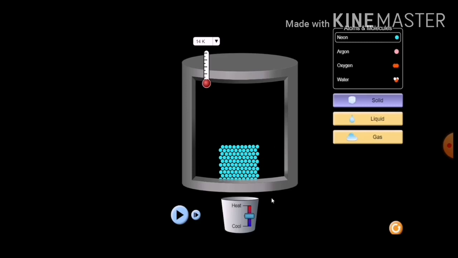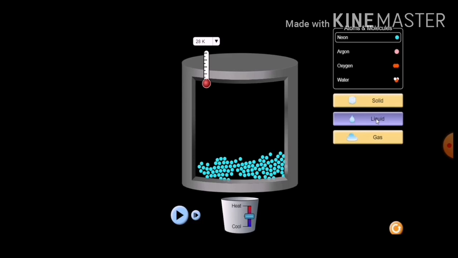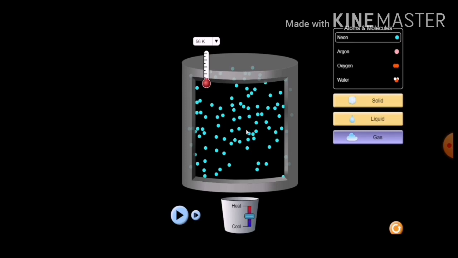Students, in this picture you can see the particles in the solid, how these particles are arranged in the solid state. Now see the liquid state, this is how the particles are arranged in the liquid state, and in the gaseous state it is like that.